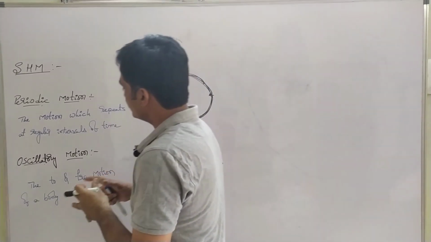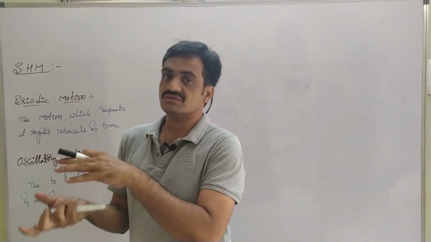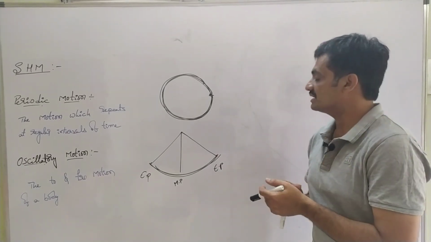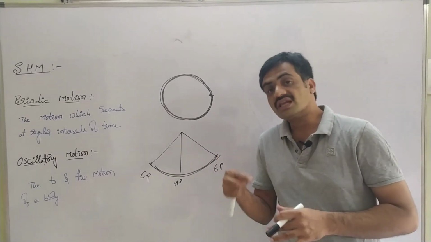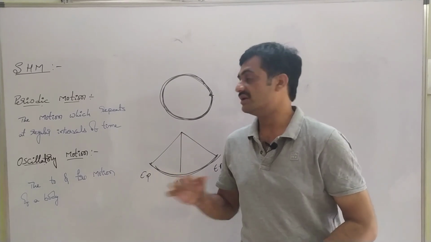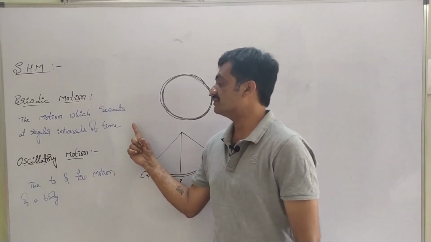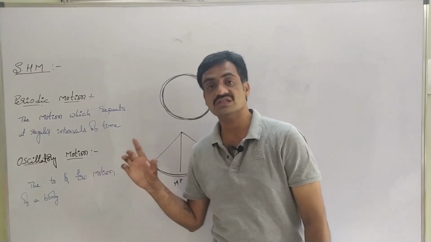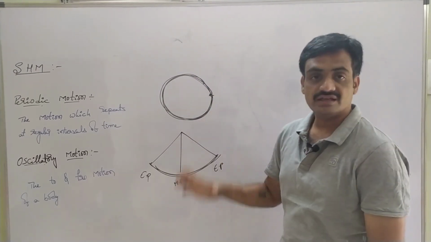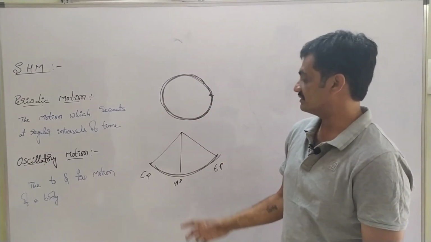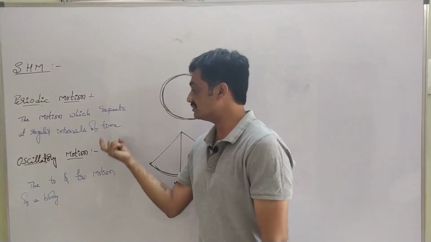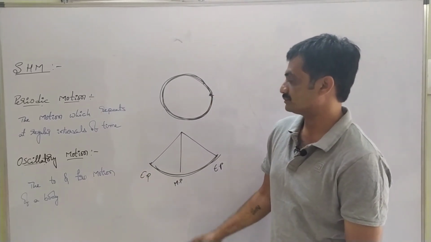Can we consider that every oscillatory motion is a periodic motion, as well as every periodic motion is oscillatory motion? Every oscillatory motion can be considered as a periodic motion, but every periodic motion cannot be considered as oscillatory motion. Why? Because here the body is covering the path at regular intervals of time, so we cannot consider every periodic motion as oscillatory motion, but every oscillatory motion can be considered as a periodic motion.